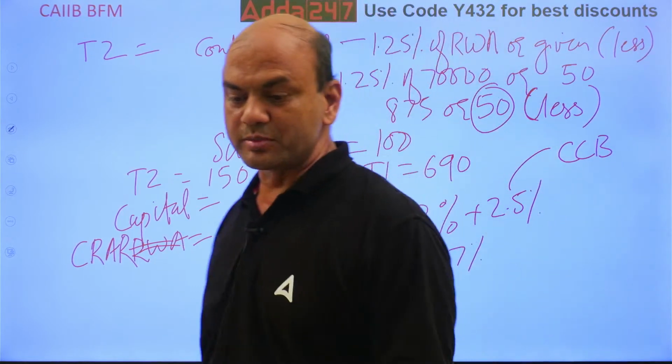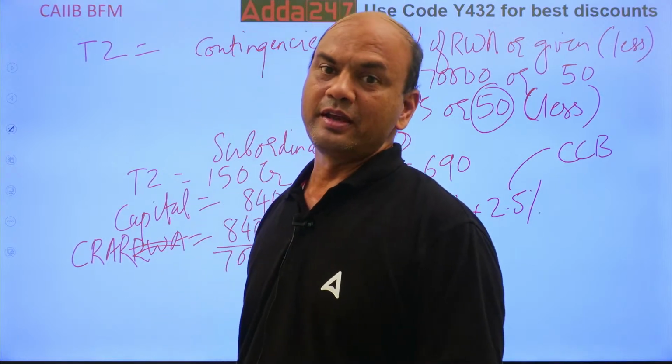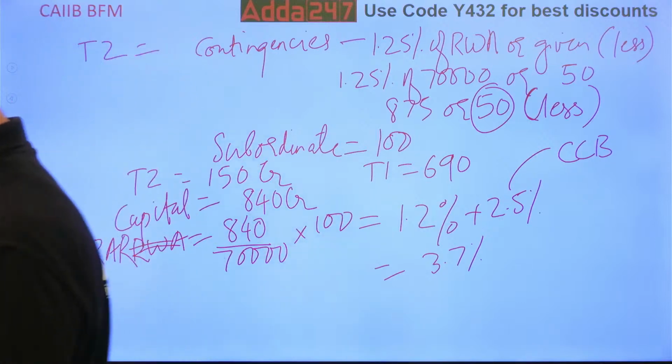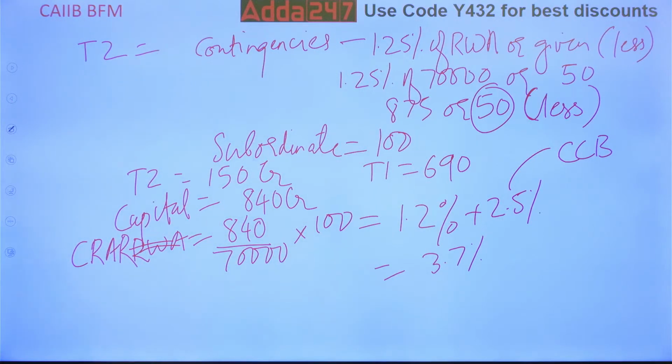So kindly note it should be minimum 11.5. And what does CCB include? Okay, you tell me this. Suppose I ask you, does CCB include Tier 1 or Tier 2 capital? Chalo, simple. CCB will include what? Tier 1 or Tier 2 capital?